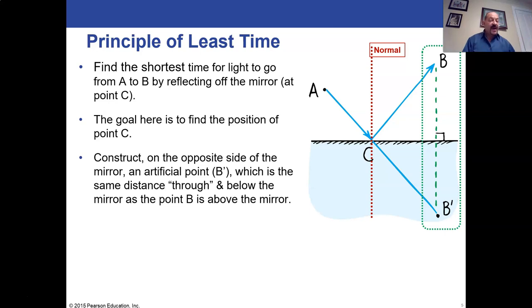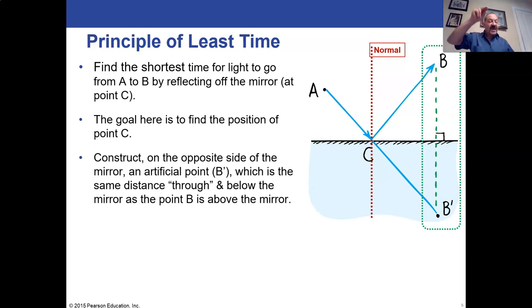So where does this B prime come from? Well, you have the real B, the place where, say, your eyeball is at to see the light or whatever is detecting the light, and you make believe that this is a mirror, and you draw where B prime is, the mirror image of point B. So it's actually this imaginary point inside the mirror or inside the reflecting surface.